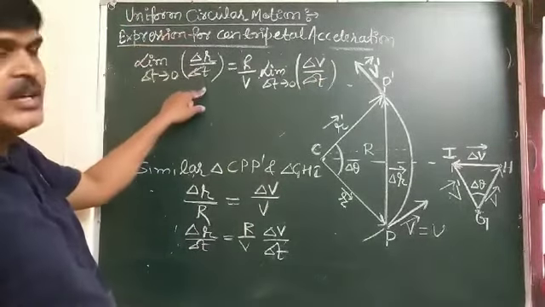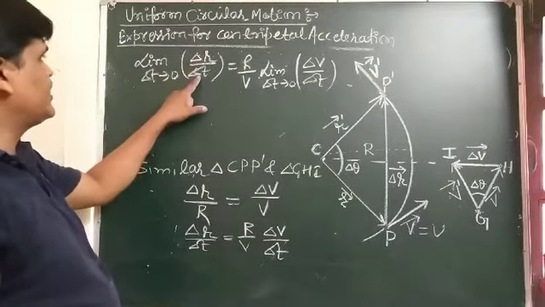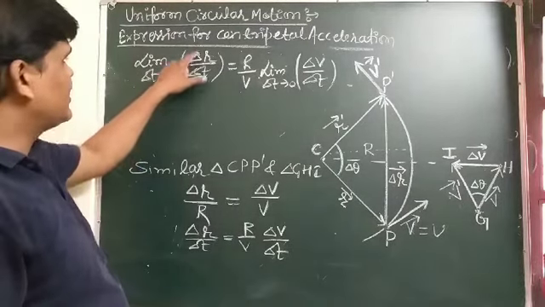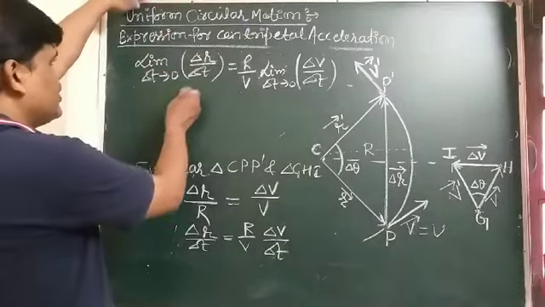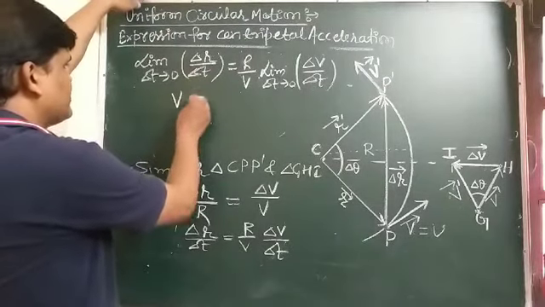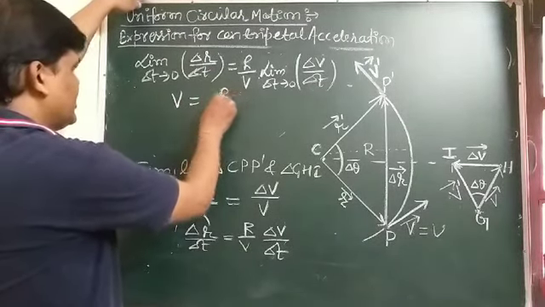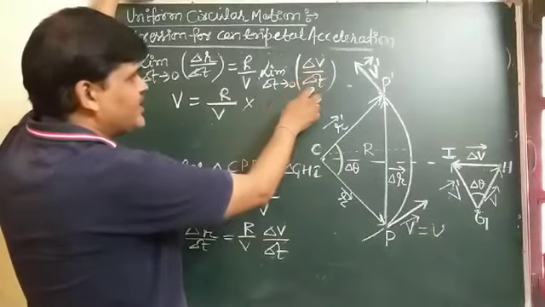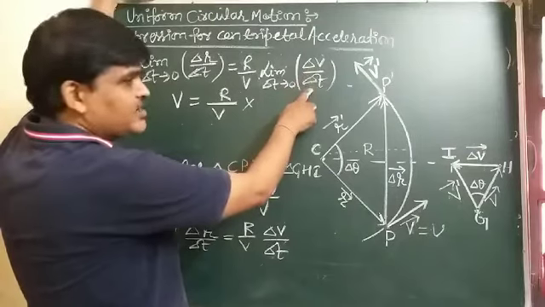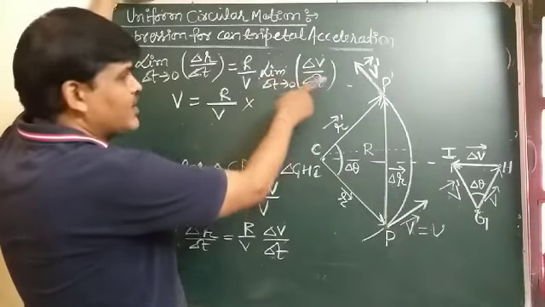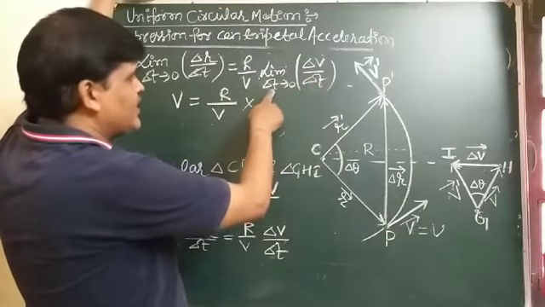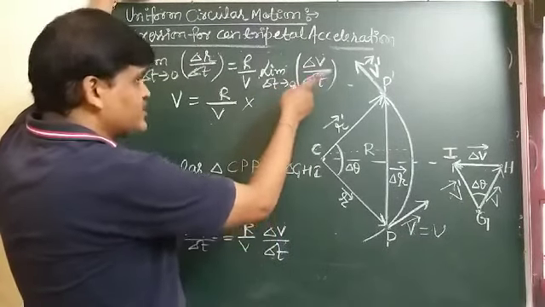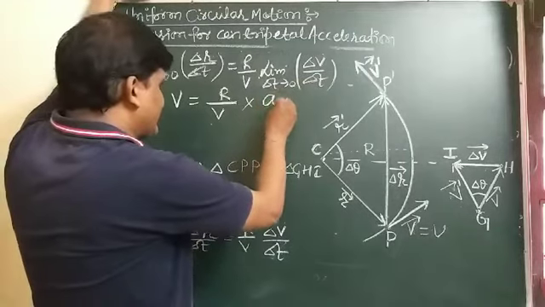Position change by time is average velocity, but the limiting value of average velocity when the time interval approaches 0 is the linear velocity v. And delta v by delta t is average acceleration, but the limiting value of average acceleration when delta t tends to 0 changes into instantaneous acceleration, a.